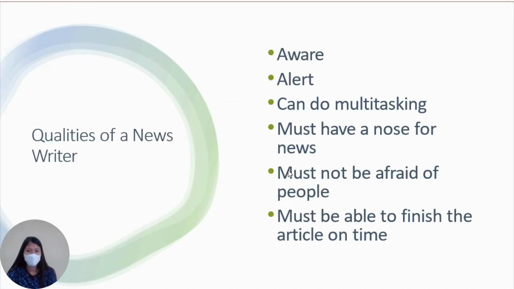Finally, we have here the qualities that a news writer must possess. A news writer must always be aware of his or her environment in order to write a good news article, and alert, of course. A news writer must always be alert because news happens quickly. Events commonly happen quickly. At the blink of an eye, there could be an event that could have happened, and you should not miss that.